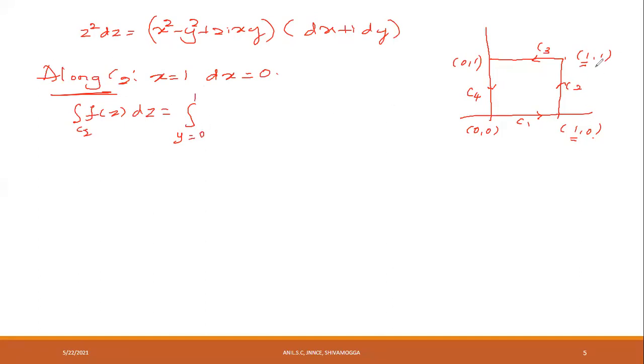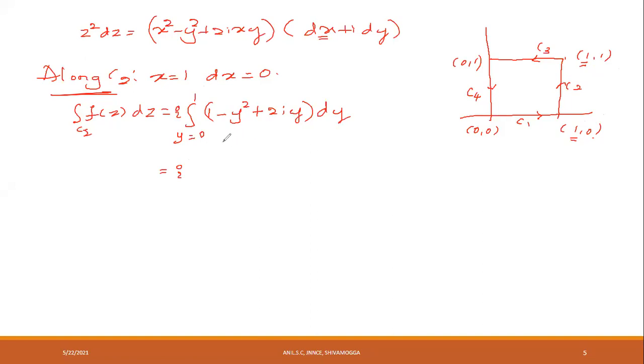Because x is constant, you cannot integrate with respect to x. You must integrate with respect to y. Y takes values from 0 to 1. Substitute here: 1 square minus y square, plus 2i times y, with x equal to 1, into dx which is 0, plus i into dy. i is constant, keep it outside. This is equal to i into